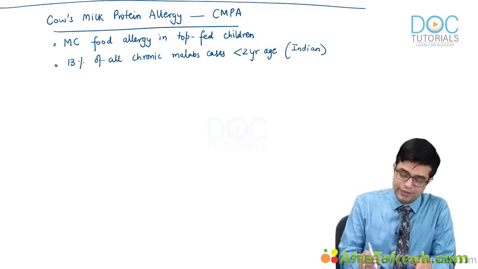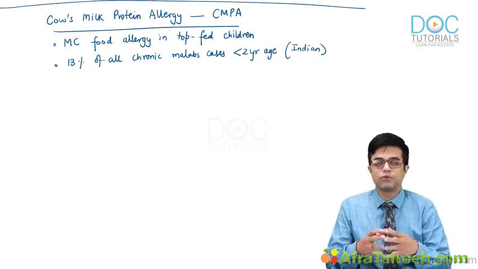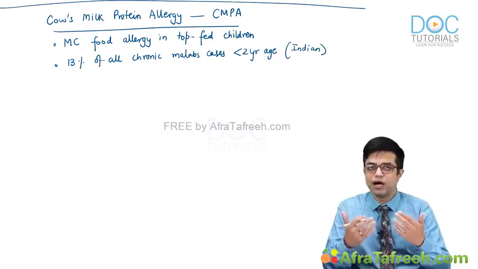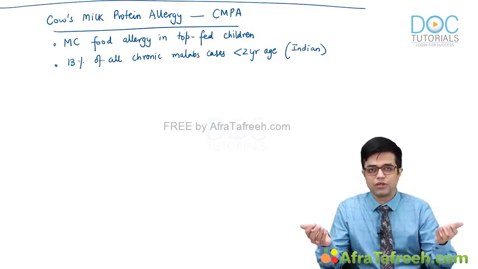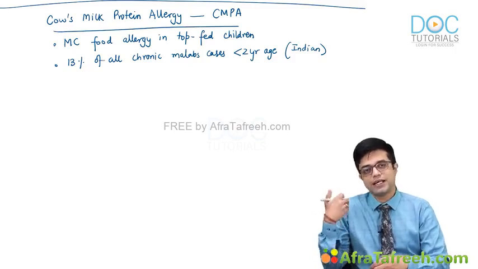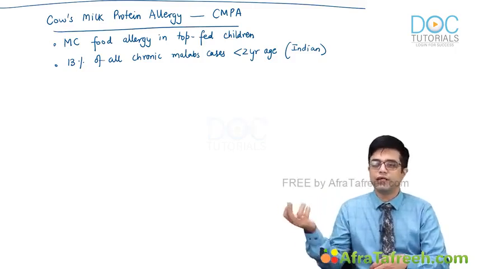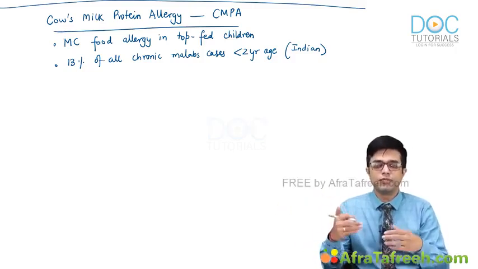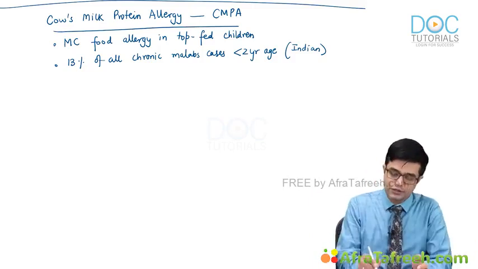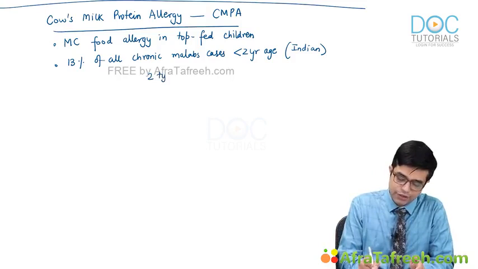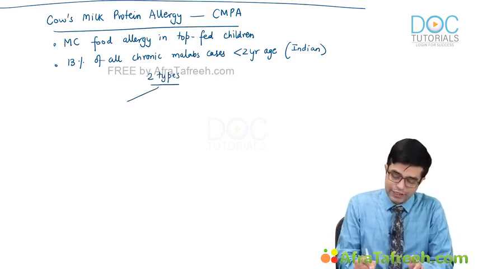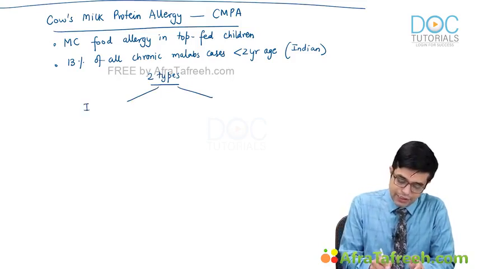What exactly happens? Whenever there is cow's milk protein, these children, again, they don't develop it due to a reason. You are allergic to something or you are not. Like I am allergic to prawn. So I am allergic to prawn means I am allergic to prawn. Uska koi reason nahi hai why am I allergic to prawn. So similarly, children who have milk protein allergy, they are allergic to this. So there are two types of reactions which are seen. There are two types of CMPAs which are seen. First variety is the IgE mediated.